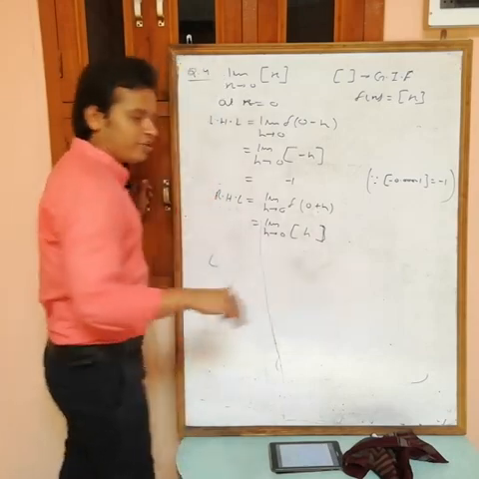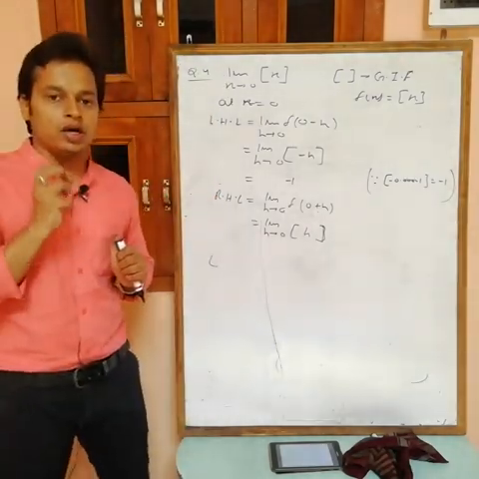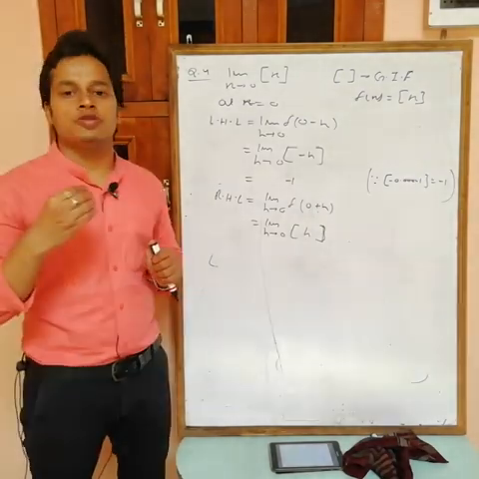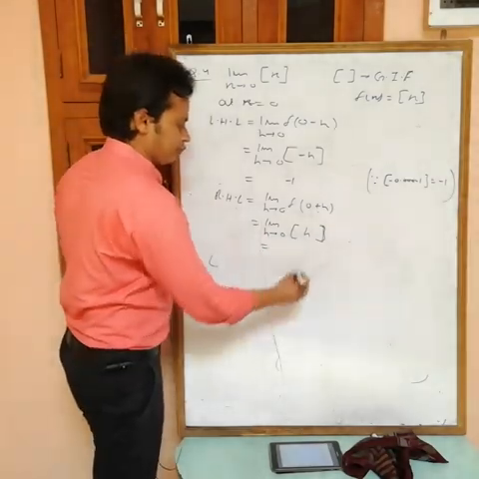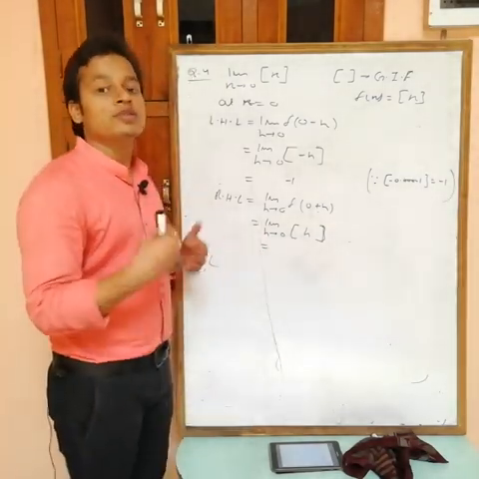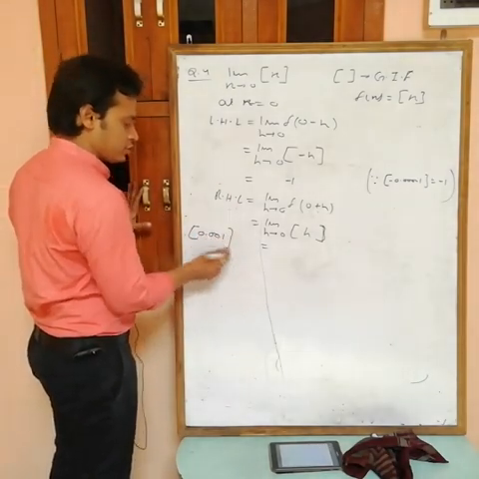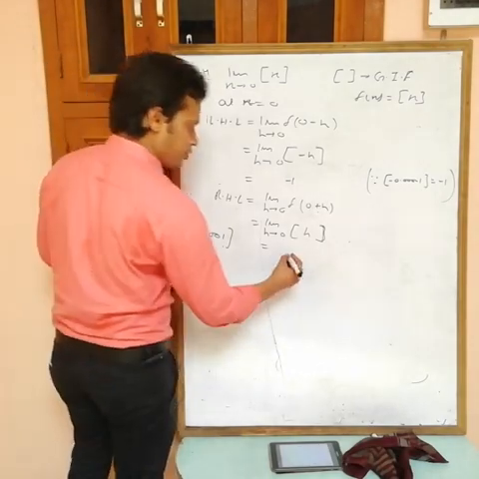Now what is the value of the greatest integer of h? Remember, h is not equal to 0, h is a very small positive quantity. Suppose this is 0.00001. Then the greatest integer of h is 0. For example, you can put 0.001 as the value of h. Now the greatest integer of this one is obviously 0.